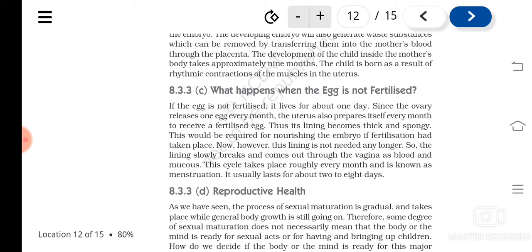This cycle of regeneration of the walls of the uterus, ovulation, then again degeneration, happens in a female in a span of around 28 days and is known as the menstrual cycle.